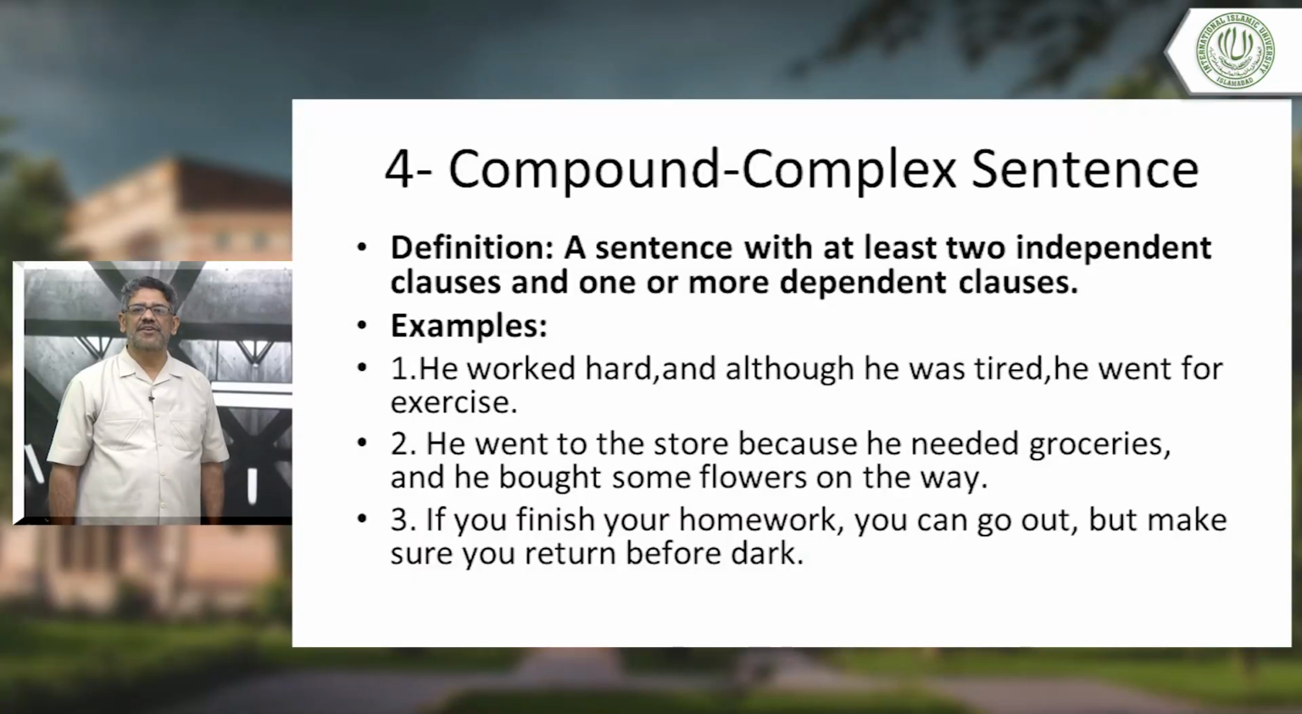Now, compound complex sentence. Definition: a sentence with at least two independent clauses and one or more dependent clauses. Example: He worked hard and although he was tired, he went for exercise. He worked hard, independent clause. Although he was tired, here we have the dependent. He went for exercise, independent.